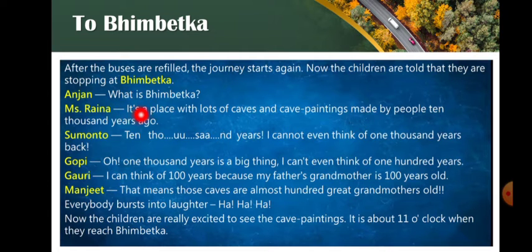Anjan asked, what is Bhimbetka? And Miss Reina answered, it is a place with lots of caves and cave paintings made by people 10,000 years ago. Sumanto asked, 10,000 years? I can't even think of 1,000 years back. And Gopi answered, Oh, 1,000 years is a big thing. I can't even think of 100 years.